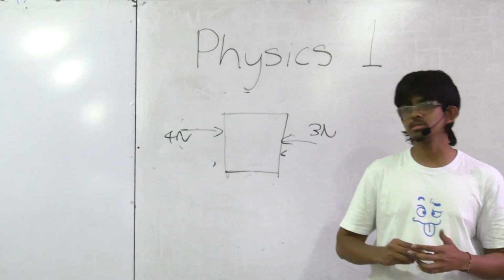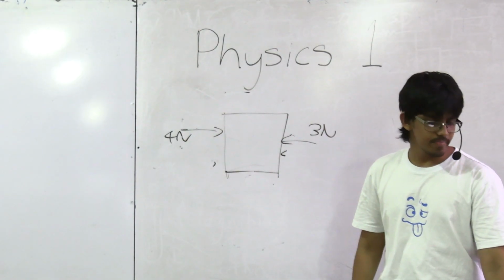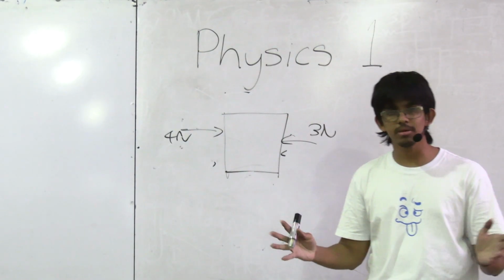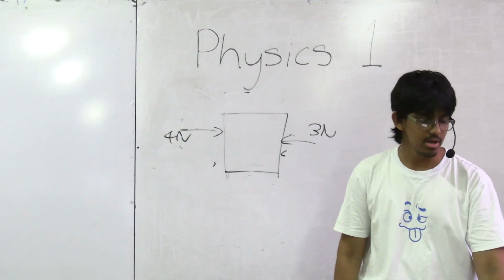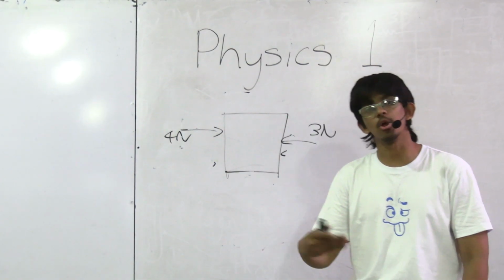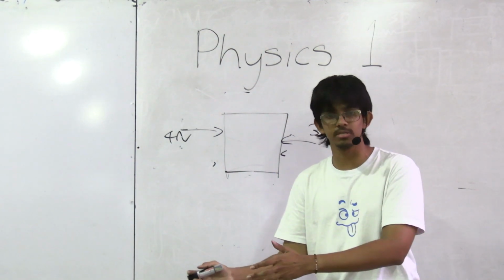So that basically sums up the discussion for physics 1. I'm pretty sure that should be clear enough. This was mainly focused on resultant force and, to be honest, more on waves and optics than anything, which will be a very big lesson if you decide to pursue physics for A-levels as well.